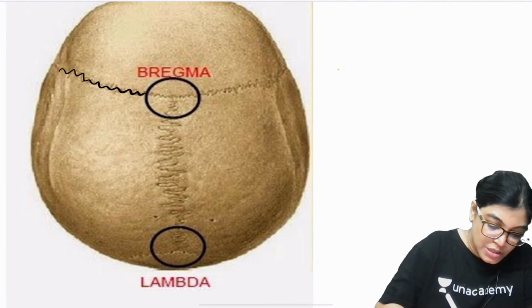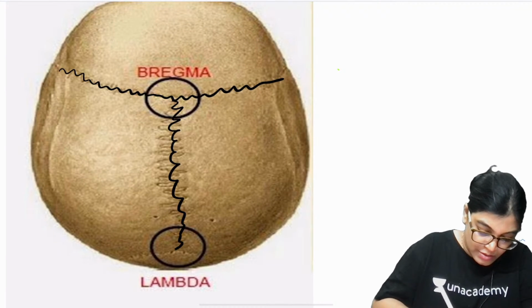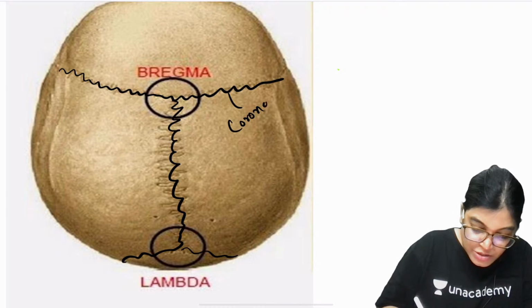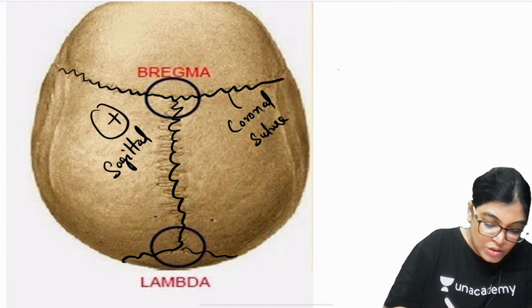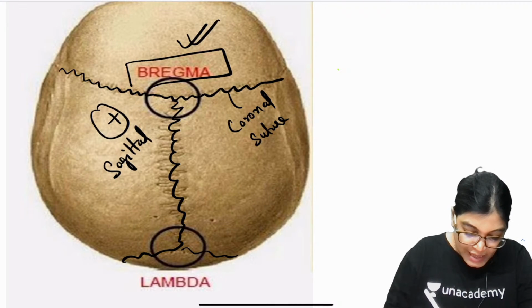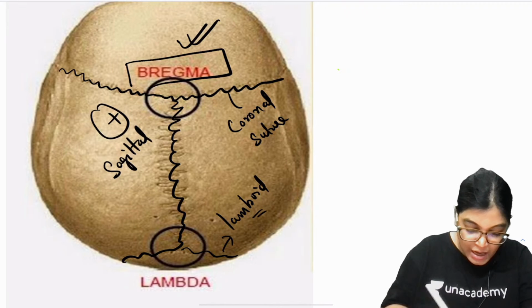So this is which suture? This is the coronal suture and this is the sagittal suture. So here this is the coronal suture. The junction of the coronal suture and the sagittal suture is bregma, and the junction of the sagittal and the lambdoid suture is the lambda.